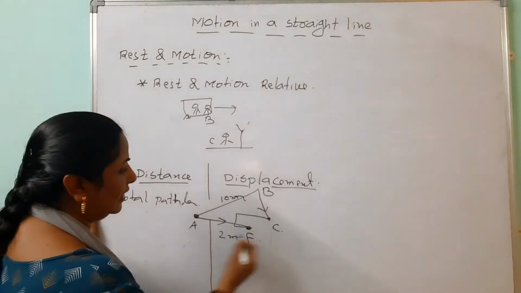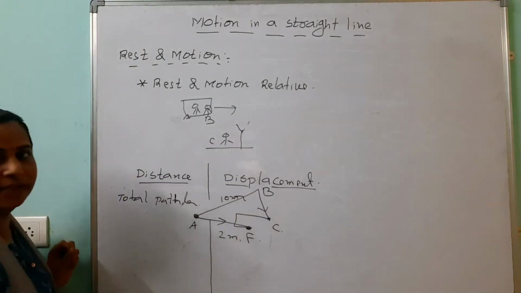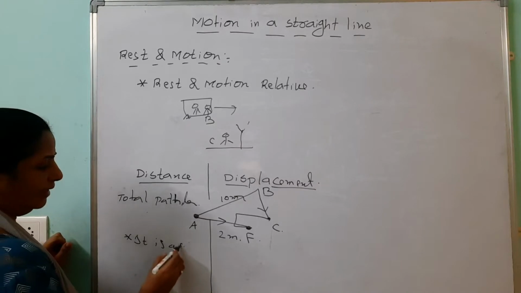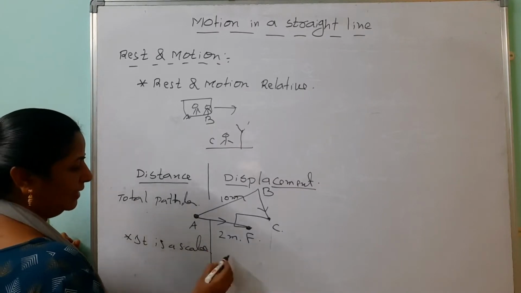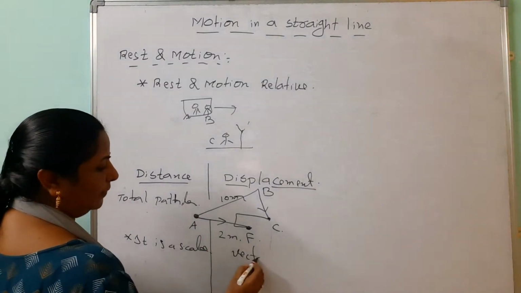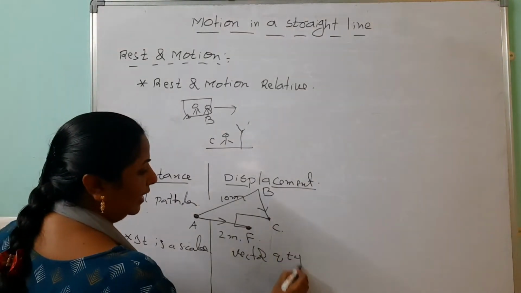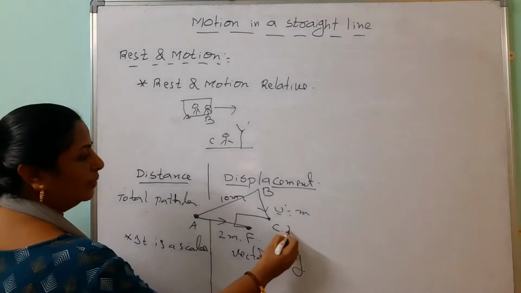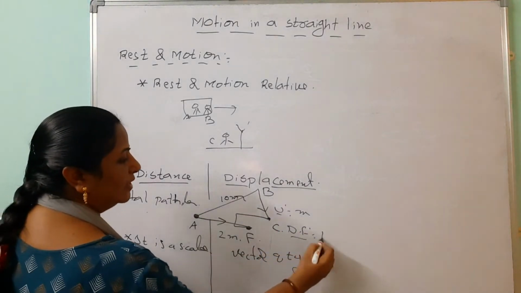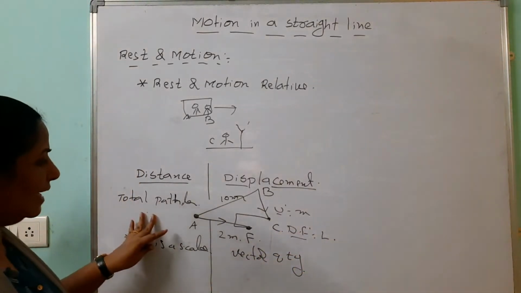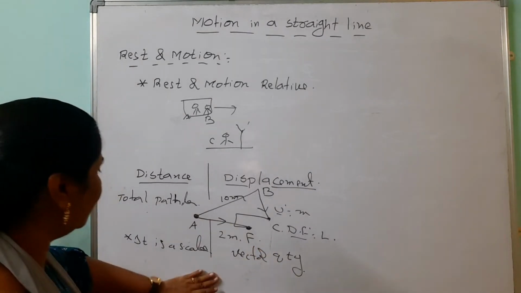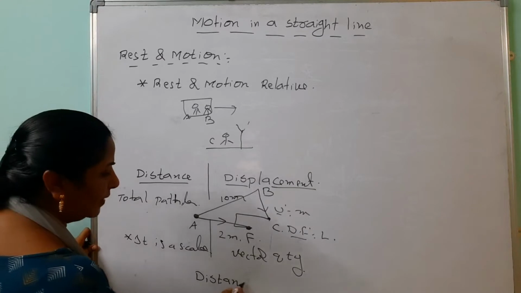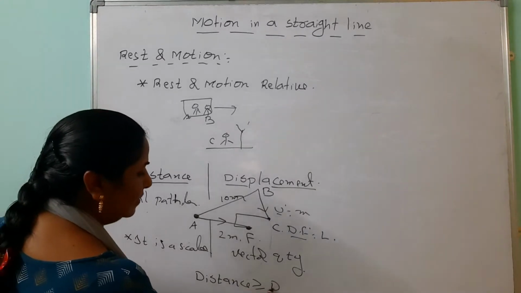The shortcut from initial to final position is called the displacement. Always remember that distance is a scalar quantity, and displacement is a vector quantity. Both are measured in meters, and both have the same dimensional formula, L. But one is a scalar quantity and the other is a vector quantity. Always remember that distance is greater than or equal to displacement.